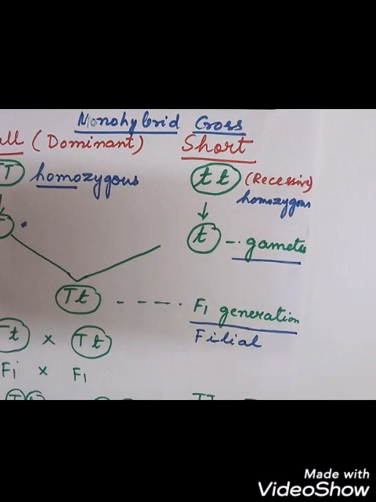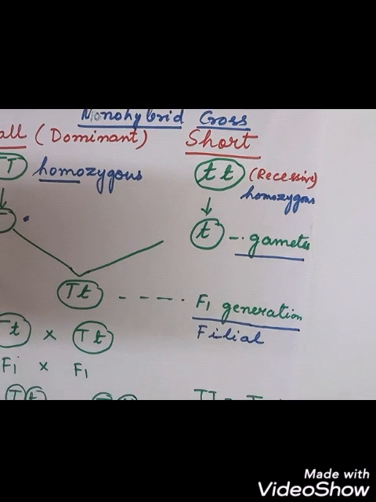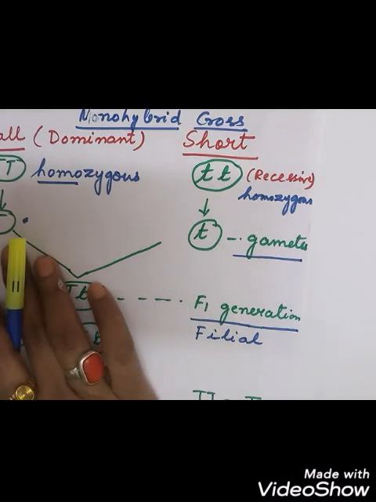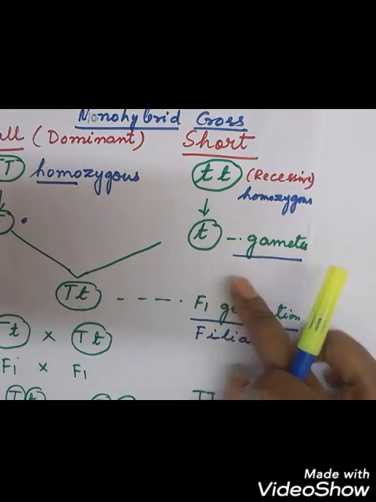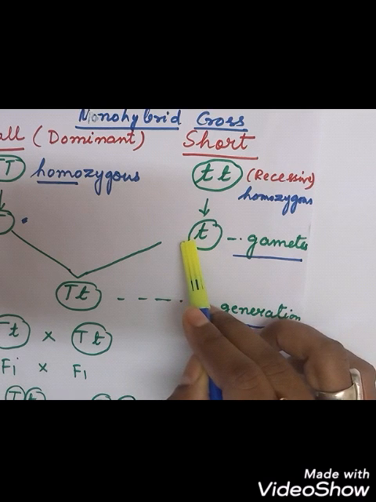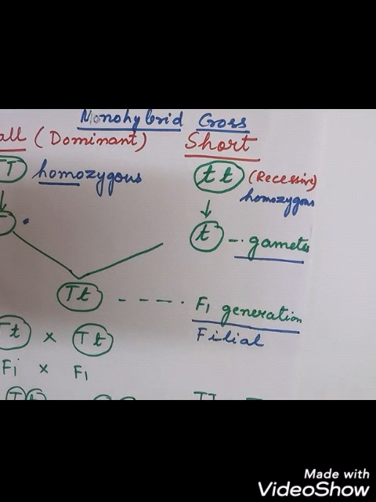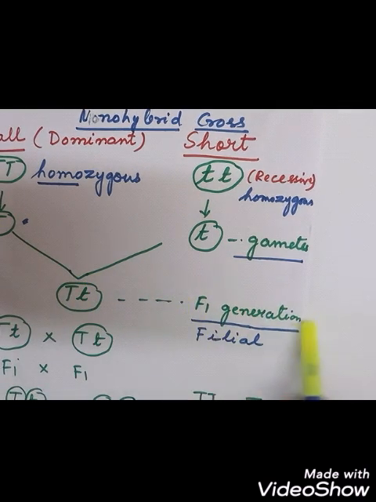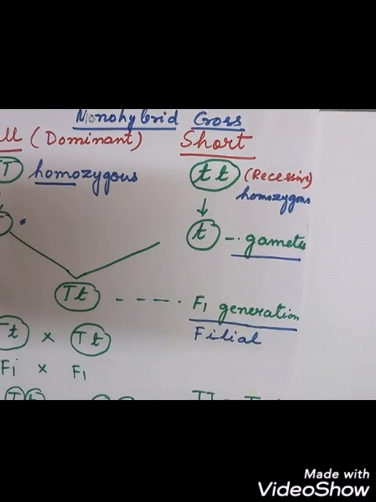Okay, first filial generation. That is why we are writing F1 generation, right? So tall, we represent the gamete with capital T. Short, we represent the gamete with small t. Both are uniting together during the fertilization process, and we are getting capital T, small t. This is the F1 generation, the first filial generation.